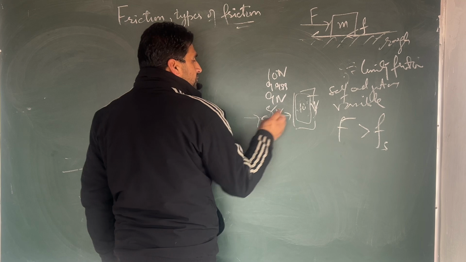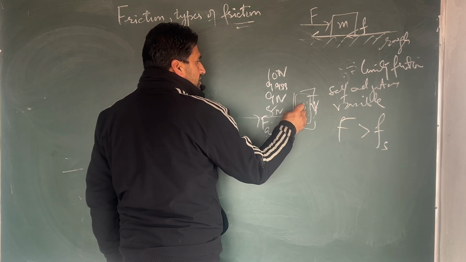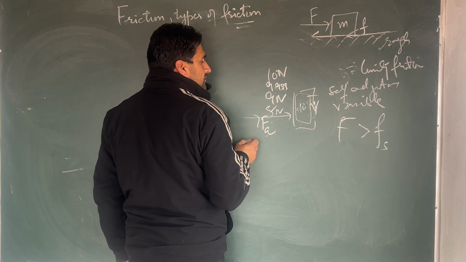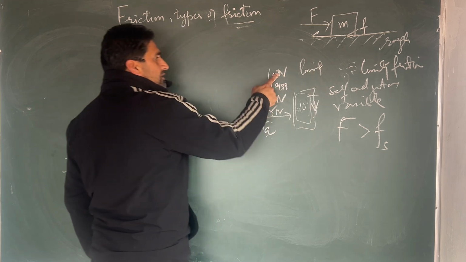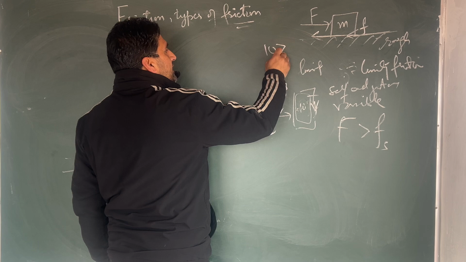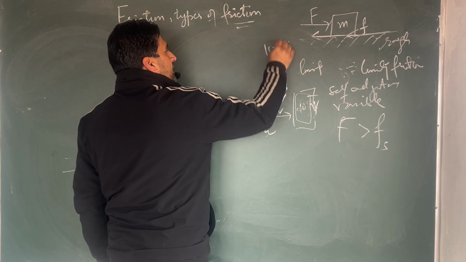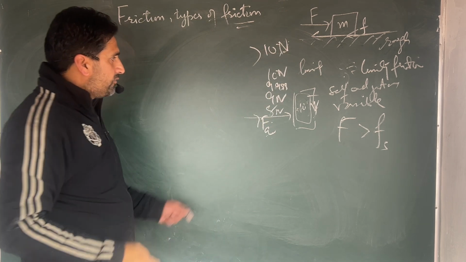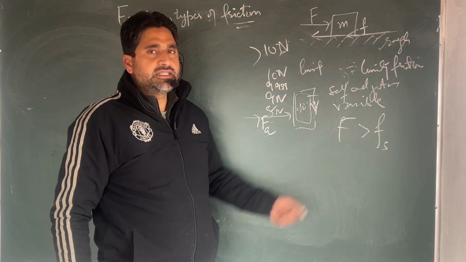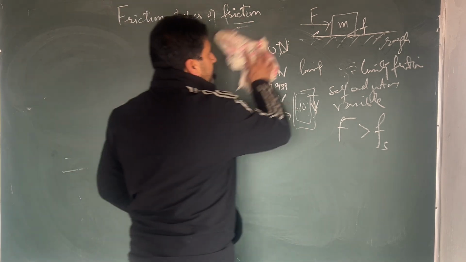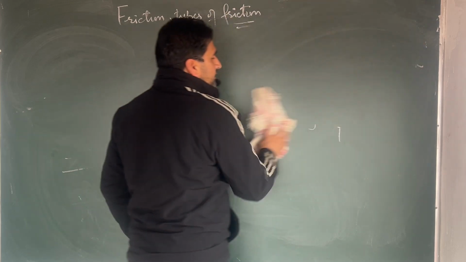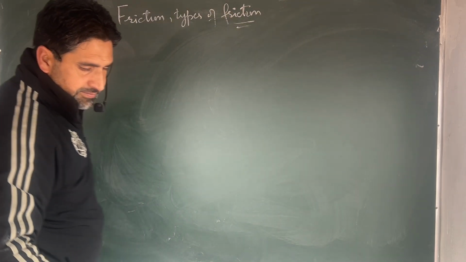This maximum force when the body is at the verge of motion, that maximum static friction is called limiting friction. So you must have a force greater than 10 Newton. When the force is greater than 10 Newton, then the object can move. It will start to move, and then when the object is in motion, that friction at that time is kinetic friction.